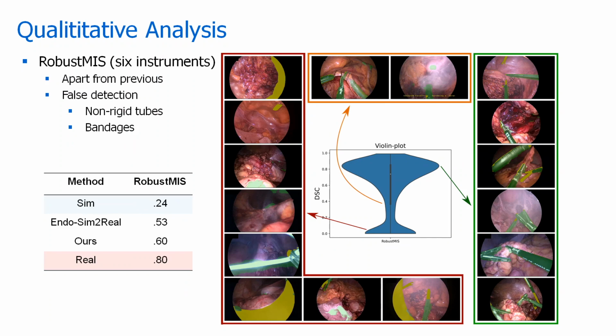On the robustness data set, we show additional performance degrading factors such as counterexamples for trocar view and non-rigid tubes, which produce again an instrument shape-like appearance. This also highlights a weakness of our approach: if an object produces an instrument shape-like appearance, it could be detected wrongly as instrument. And moreover, the addition of counterexamples such as bandages also leads to decreasing performance.